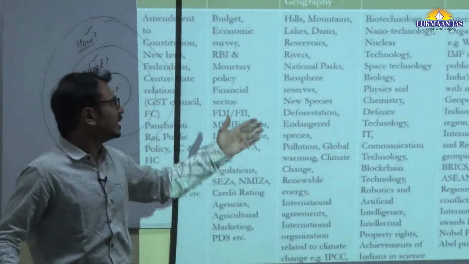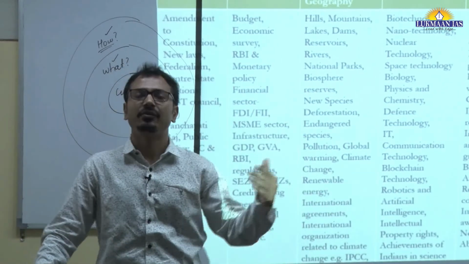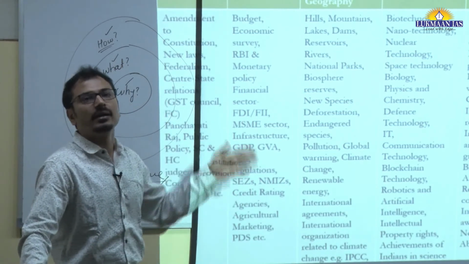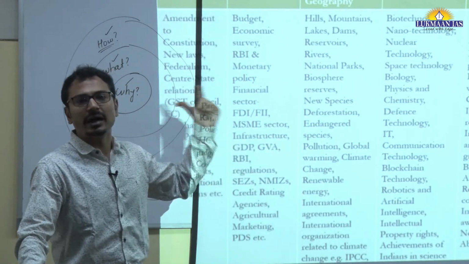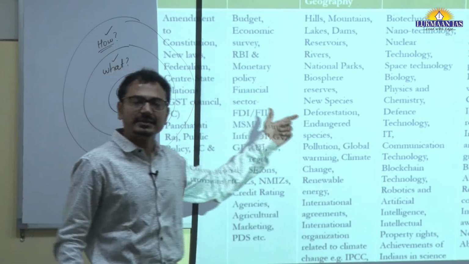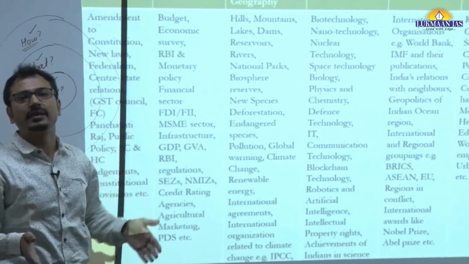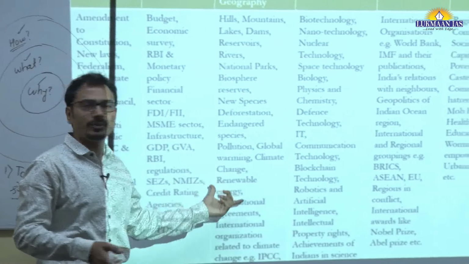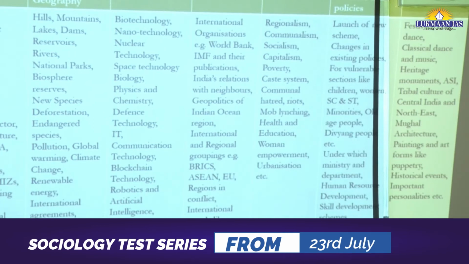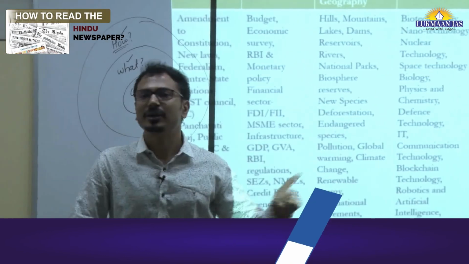In a similar way, take the example of science and technology: look for nanotechnology, biotechnology, defense technology, space technology, nuclear technology. Look for these key terms in your article, and that article becomes relevant. Now these key terms come from previous year question papers and your syllabus points. So you can have your own key terms from the syllabus of this examination and previous year questions, and then you can directly understand whether a particular article is relevant or not.